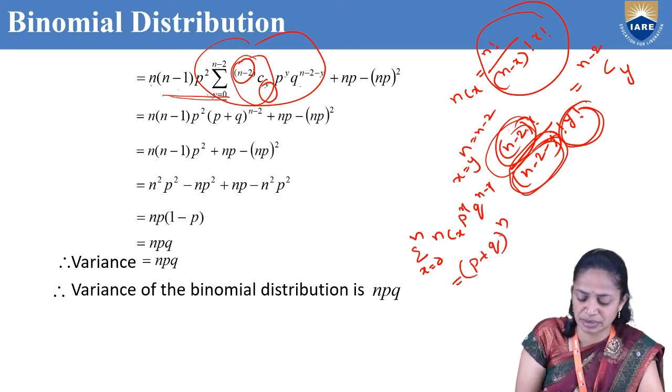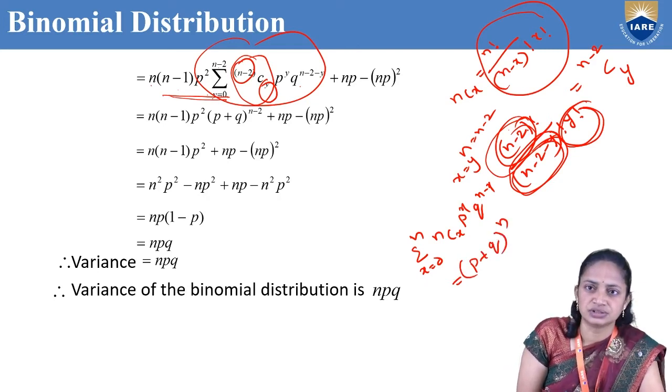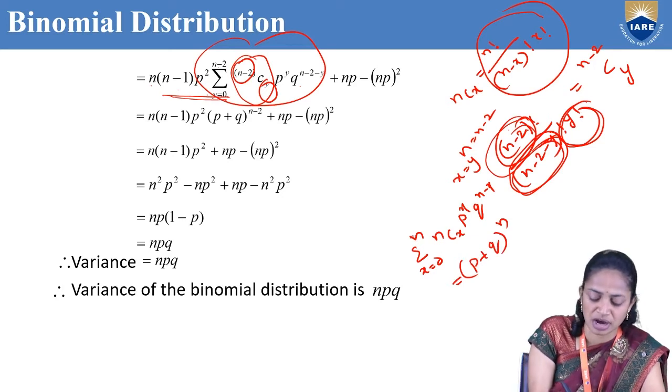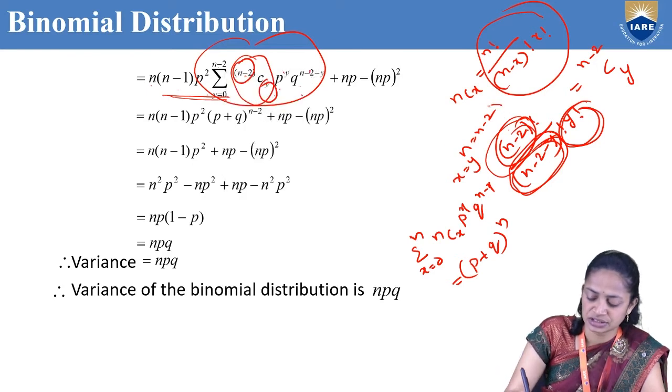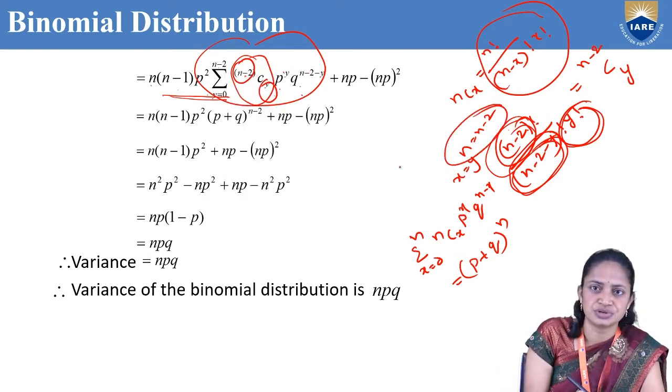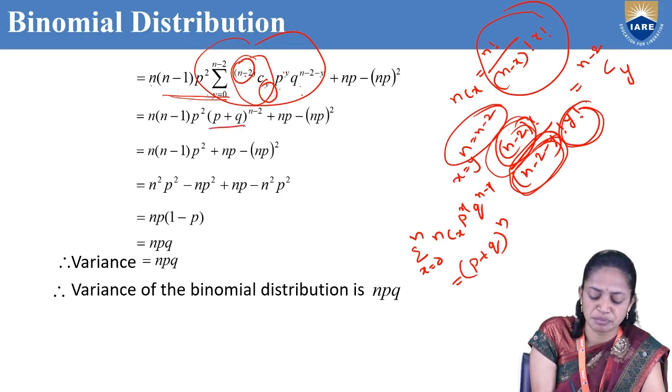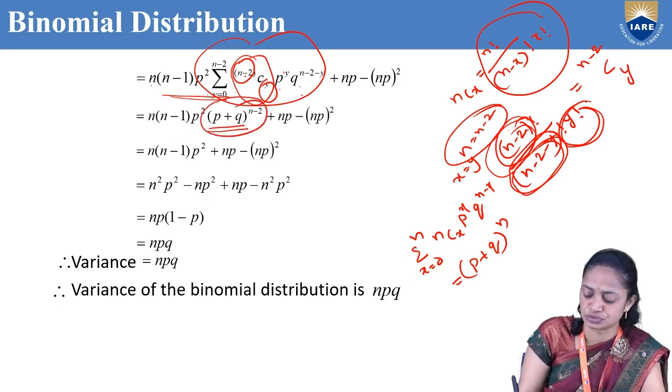So (p + q)^n. That's why this will be in the form of nCx p^x q^(n-x). Here n is equal to n minus 2, so that can be written as (p + q)^(n-2), like this.